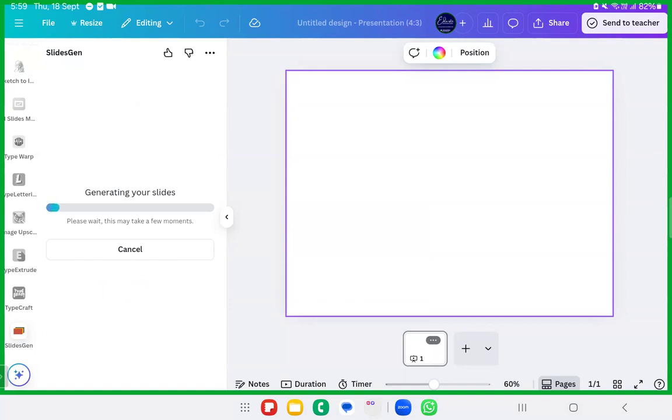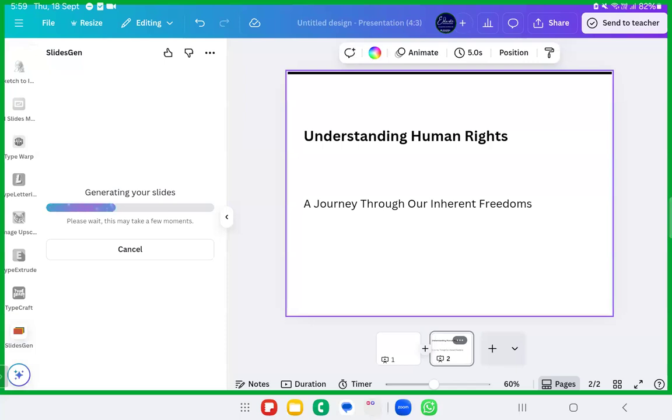Okay. It will take 2 minutes and write everything in 10 slides and give it to you. This is how you can use AI and create your own slides. Did you all try it? Come on, please let me know. Go to the apps, go to the slides gen. You have so many other applications as well to use.